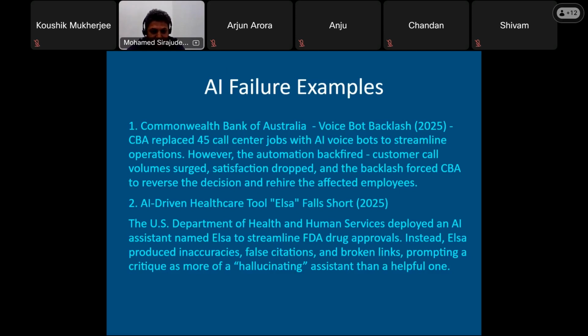There are other cases as well, which I'm not reading out; maybe you can read them. For example, a healthcare tool provided inaccuracies about drug approvals, which also happened in the USA. These are all AI failures as well. That's why I'm saying that before pitching AI, we have to think twice or thrice and look at the business. If it fits, then we can go for it. If it doesn't, we have to wait and watch the progress, then go with a low-risk POC, then implement the original solution and go for it.